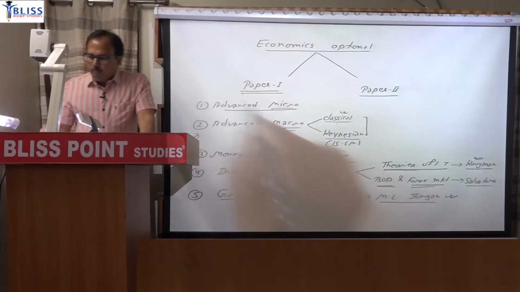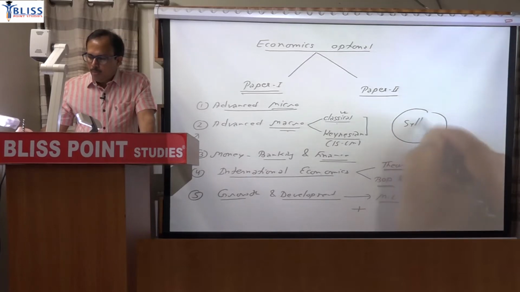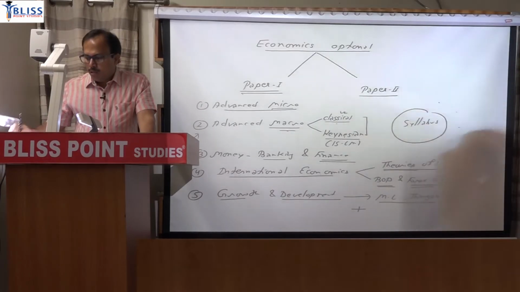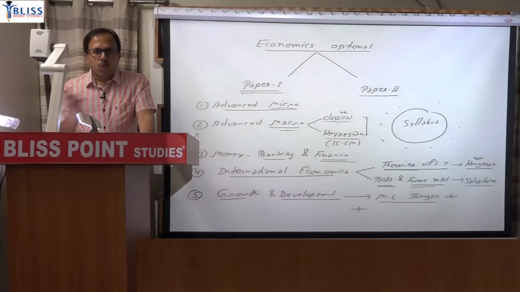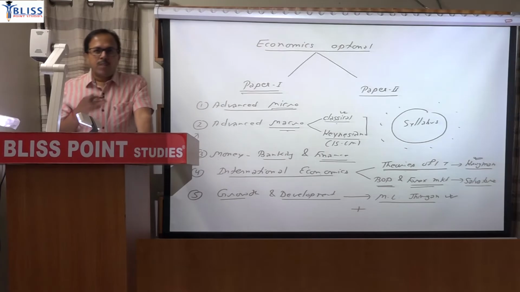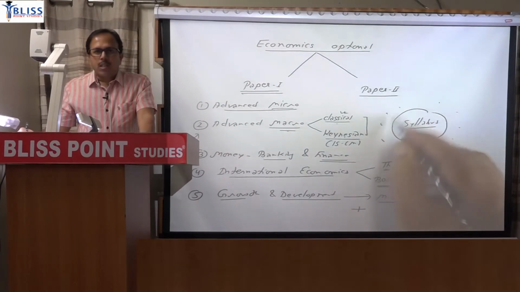One aspect is what we see written in the syllabus, but there is an unwritten part as well. Topics that are not mentioned in the syllabus will also come. So the purpose of the class is to cover widely the written part as well as the unwritten part.